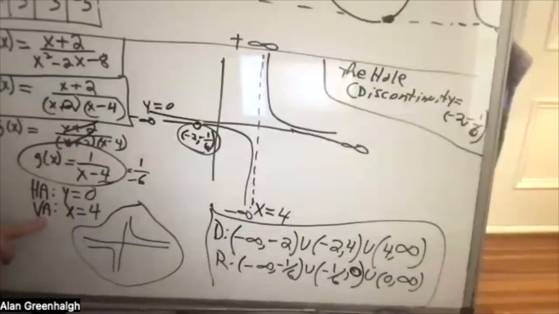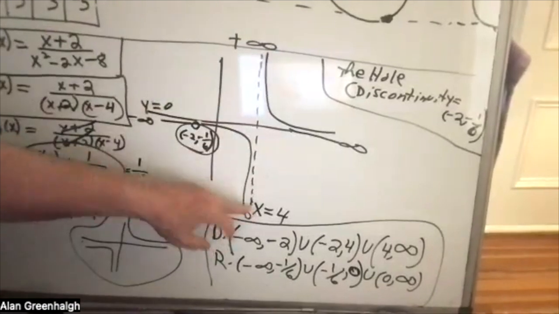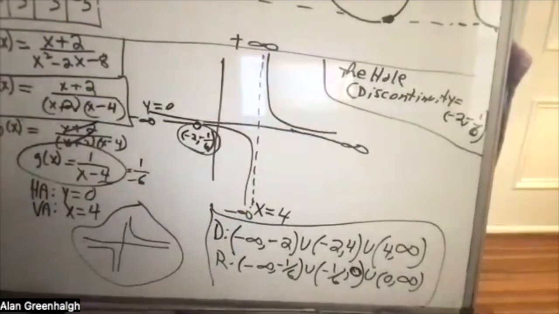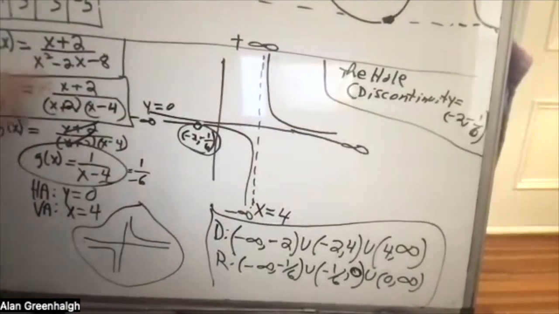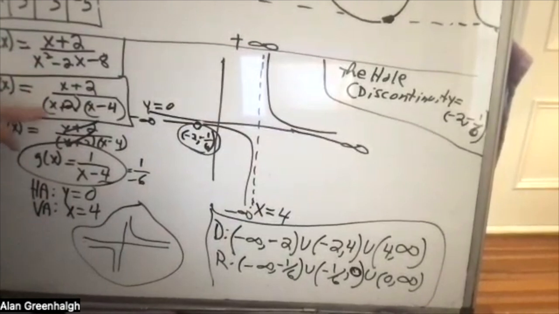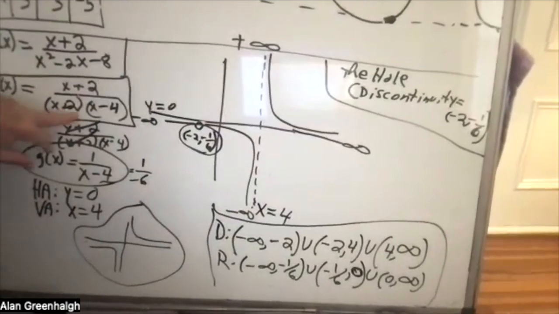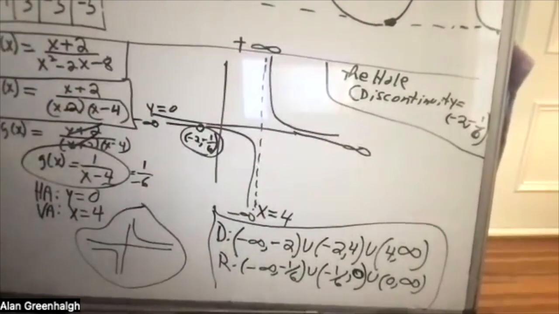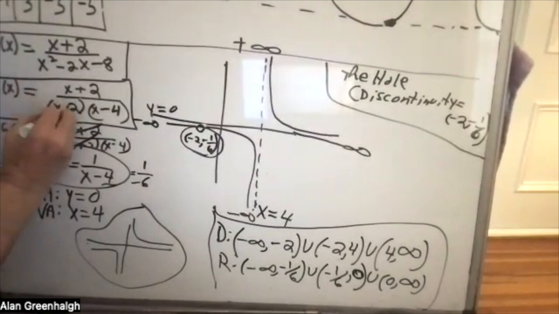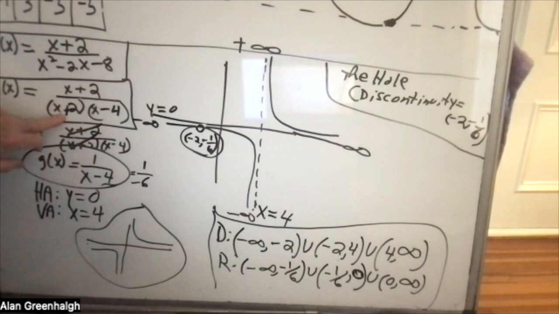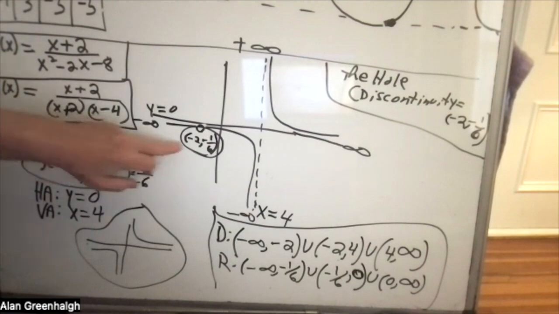The vertical asymptote was x equals 4, so you put that in there. But then you go back to the original function and say, I haven't dealt with x plus 2 over here. So let's figure out what the hole will be. This is the asymptote, but this is the hole, x equals -2.